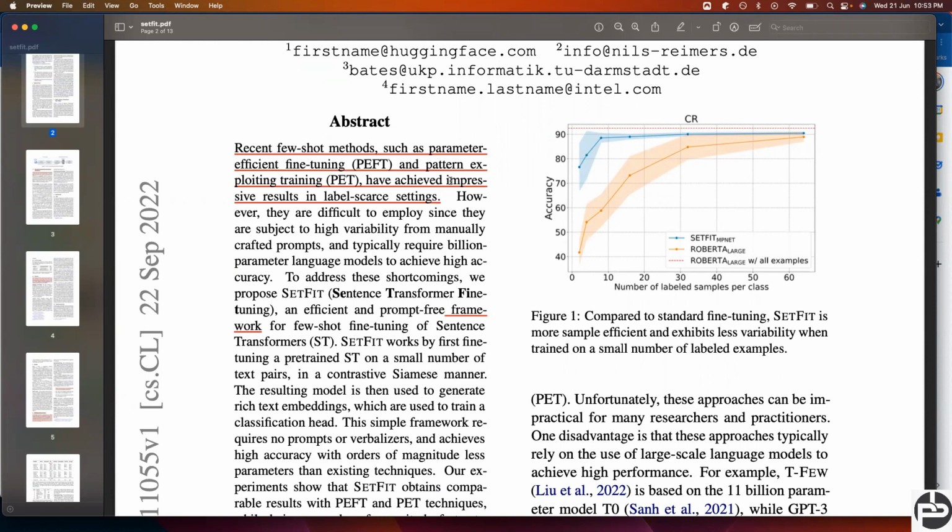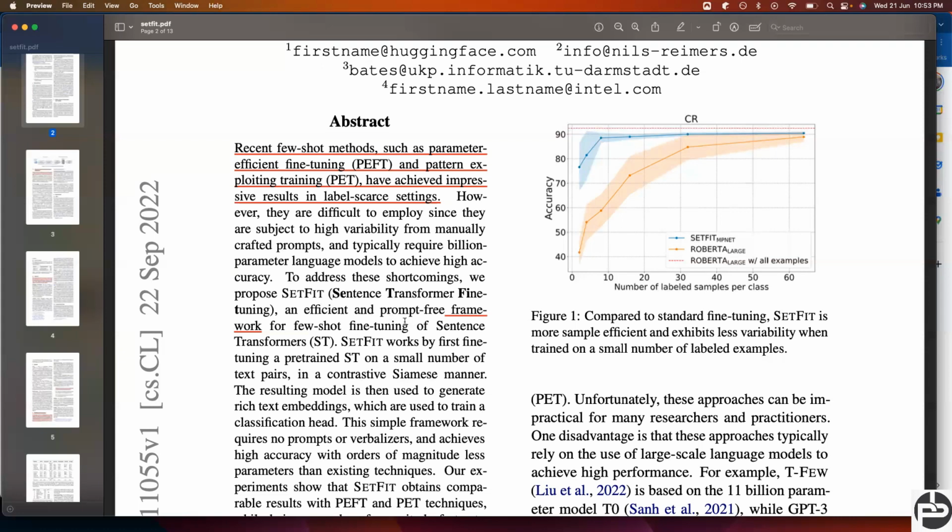However, they are difficult to employ since they are subject to high variability from the manually crafted prompt, right? And they typically require billion-parameter language models to achieve high accuracy. As I told, if it is any kind of language model you are using, like ChatGPT or T5 XL, XXL, the first thing is that we need a very huge model, and we are performing two tasks. Here the cost is the issue, right?